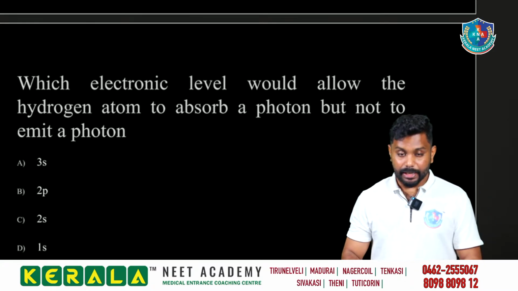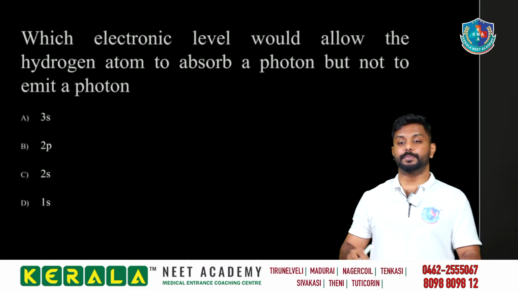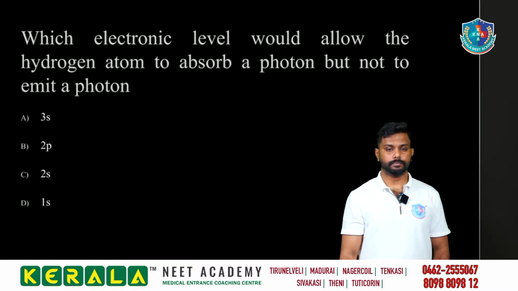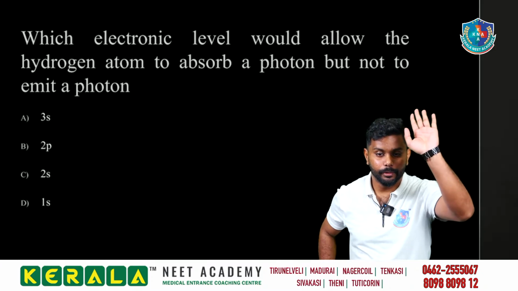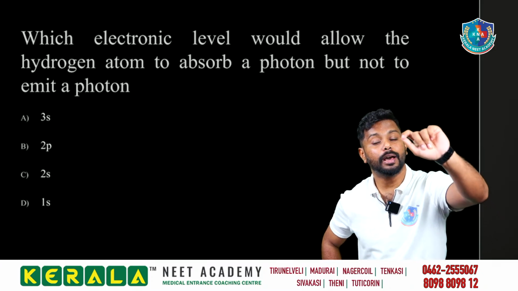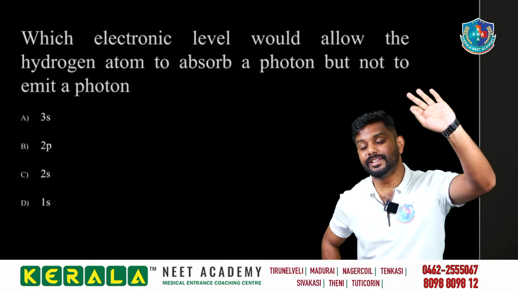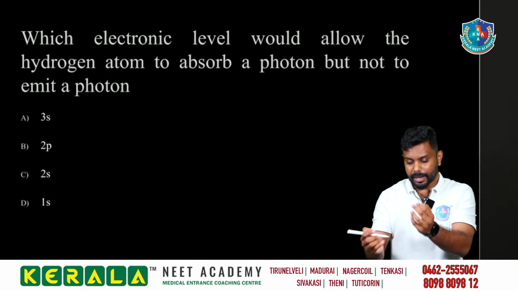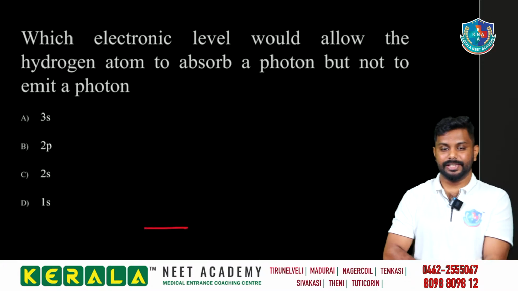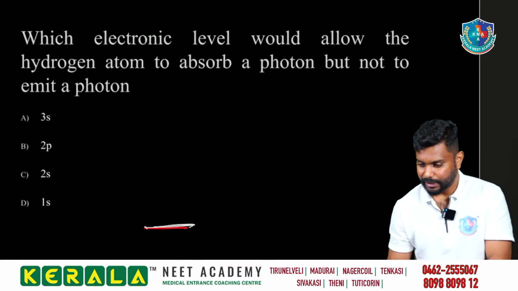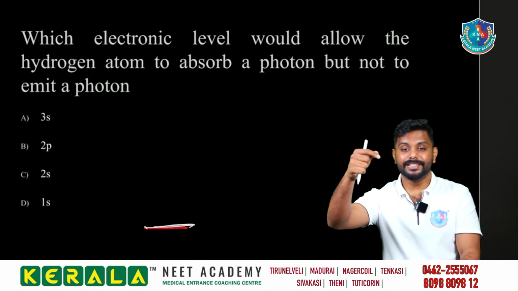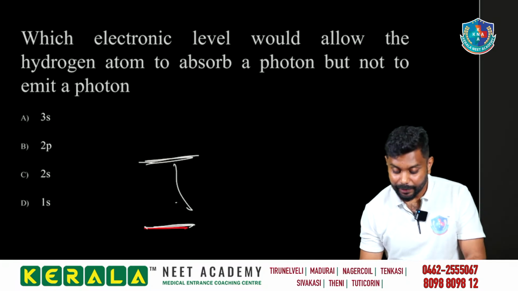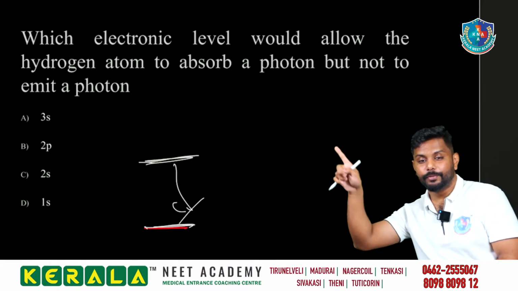Next. Which electronic level would allow the hydrogen atom to absorb a photon but not emit a photon? It will not emit a photon, only absorb it. Who can emit the photon? Those who are in the higher energy state. How does emission happen? Consider a molecule or anything in the ground state. It absorbs energy and goes up, right? So to come down, it will emit the photon. Right?